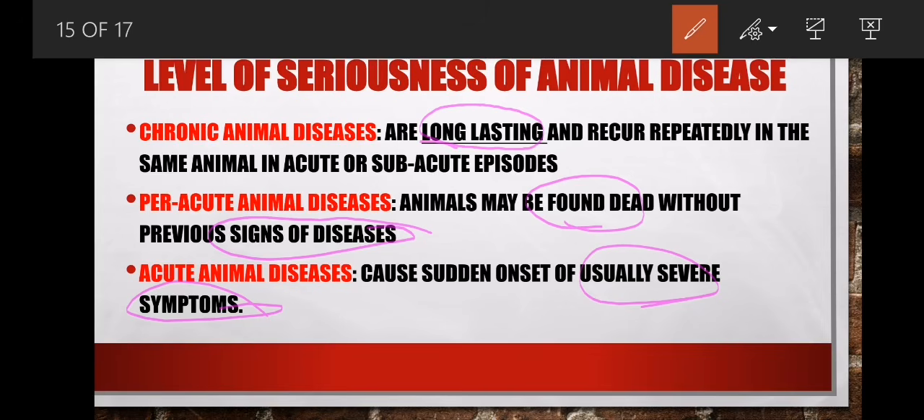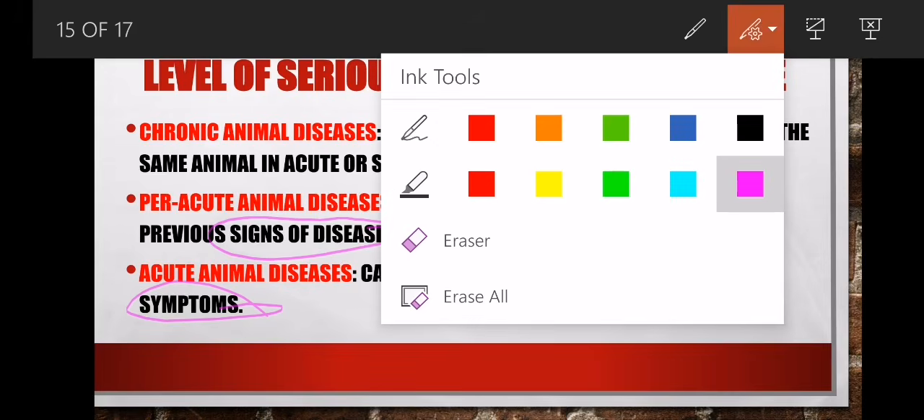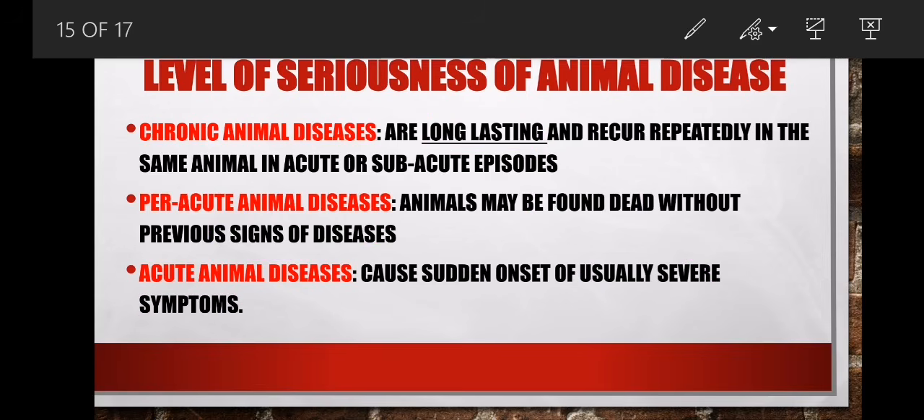So I want you to understand these diseases nicely, people. We have chronic disease, it takes a long time. And with a chronic disease, people, it takes a long time, so it will not quickly kill the animal. Then the peracute will kill the animal, maybe without us seeing certain signs, and then we have acute, where the symptoms appear quickly.